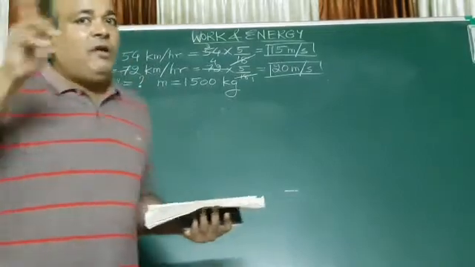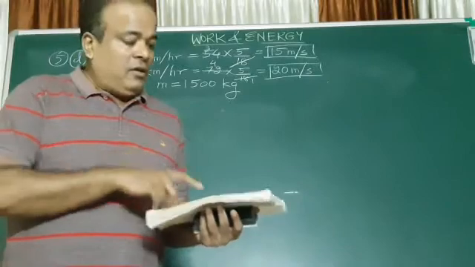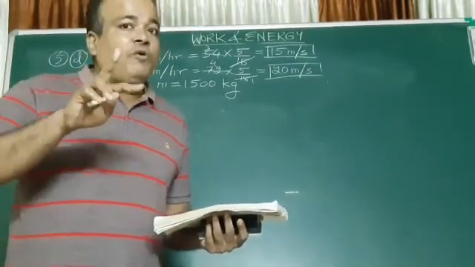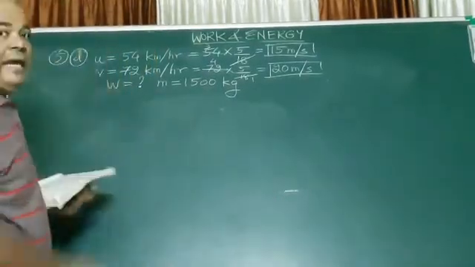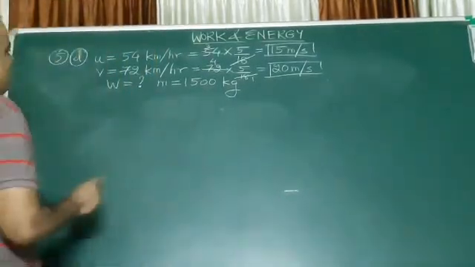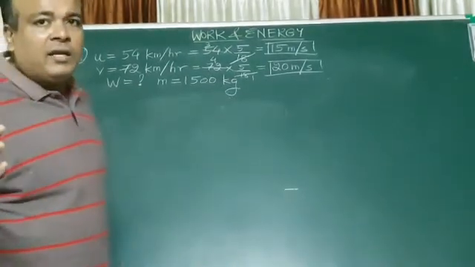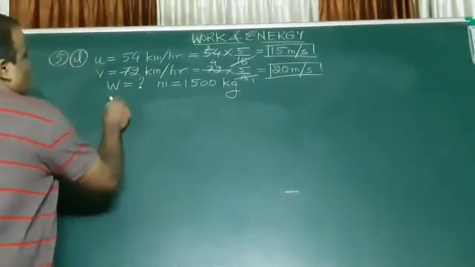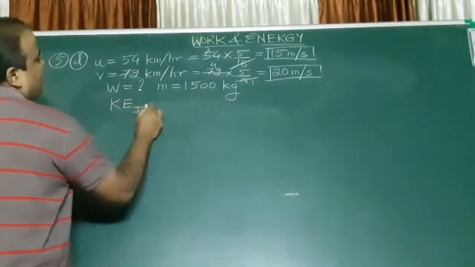Remember, in the first sum we wrote work as potential energy. In the second sum, the B sum, we wrote work as electric energy. So remember that. Here this is kinetic energy. What we will do is first find the initial kinetic energy and the final kinetic energy, and then subtract. So what is the initial kinetic energy? The starting one, let's say KEI.